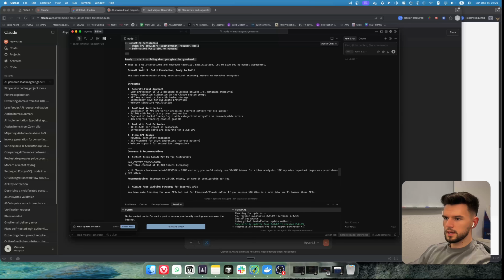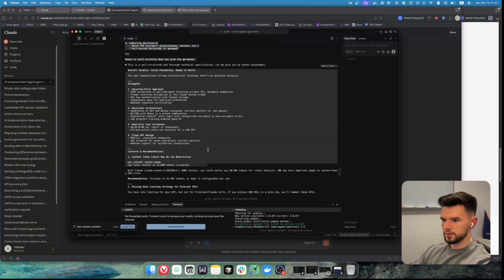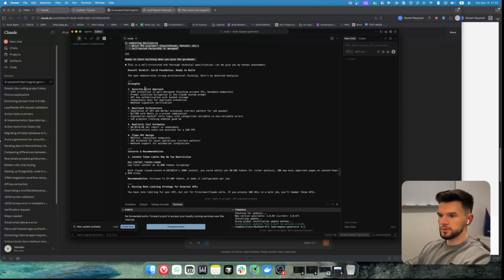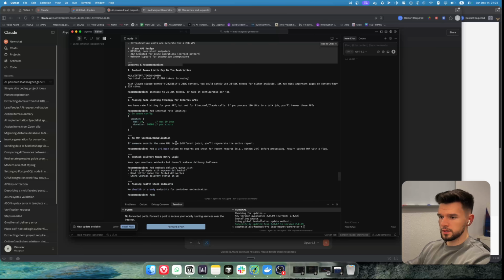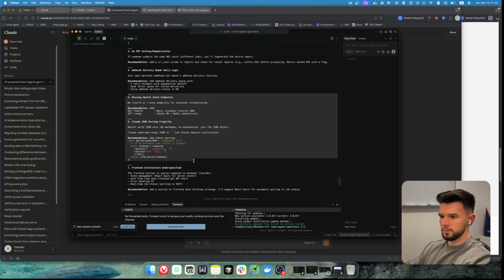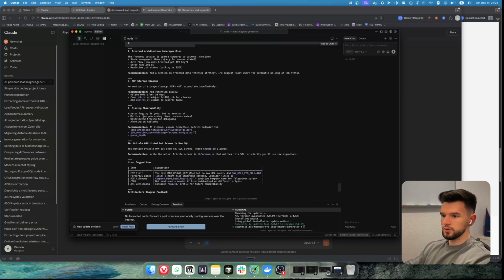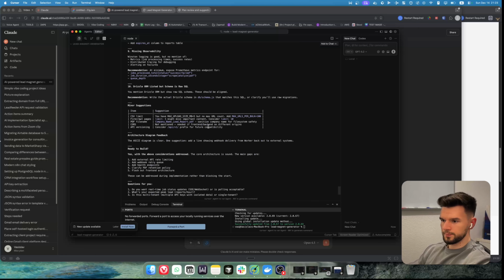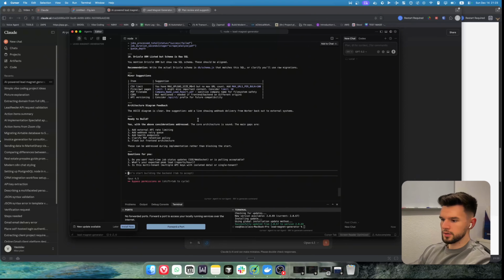Alright, so it came up with some stuff here. Let me just read it for a second. I'm gonna come back. Alright, so I read through everything here, and to be completely honest, all the recommendations are quite on point. They actually make sense. And that's why you should double check your project with either Cloud Code or GPT 5.2 or 5.1 Codex in the actual Cursor or terminal environment. Because they're actually built for that, they're gonna use more resources and actually have a fresh look over the project.